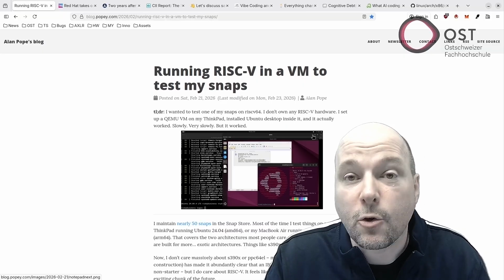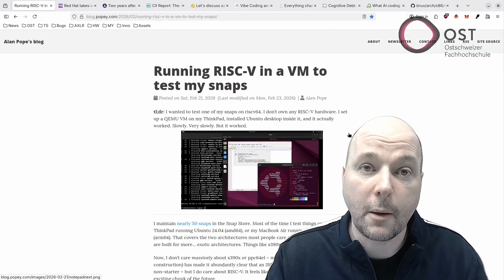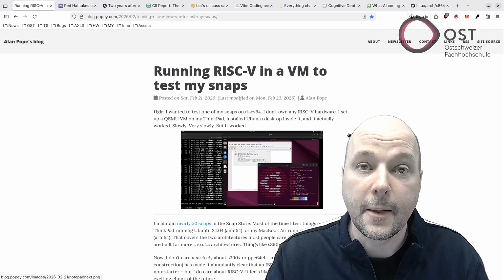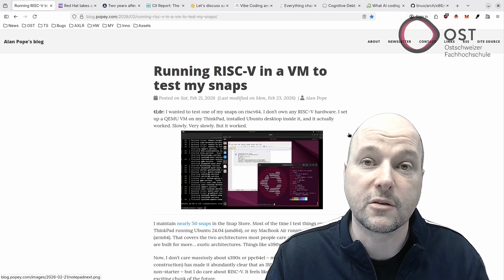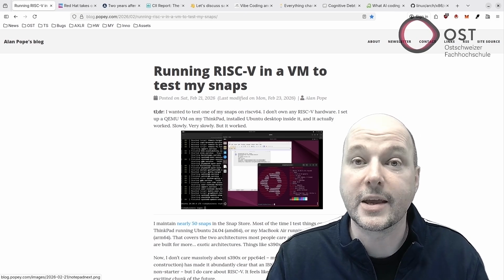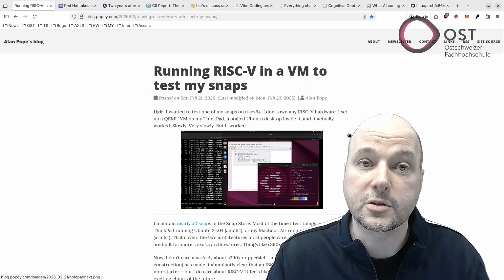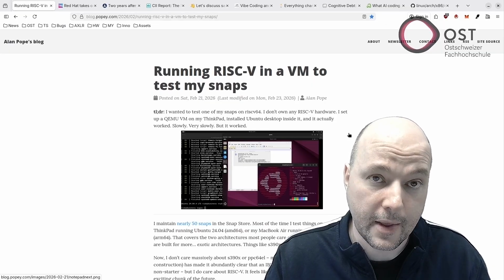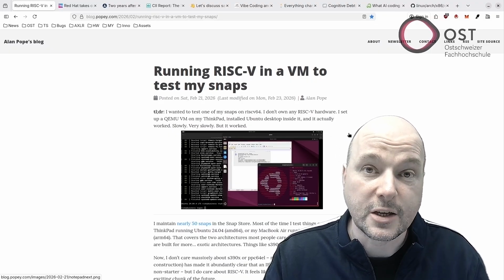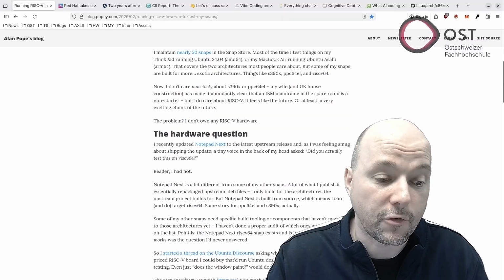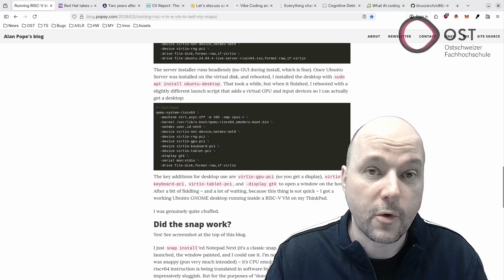So instead of buying non-existing hardware, here the author emulated RISC-V using QEMU on his Intel ThinkPad, and he installed Ubuntu Server, then the desktop environment. And he mentioned the emulation was very slow since every instruction is translated into software, but it was enough to confirm their application launches and runs on RVA23. And in lecture 3, I also showed Ubuntu running on RISC-V. So this is a practical example of the same idea, testing software on different instruction set architectures through emulation.